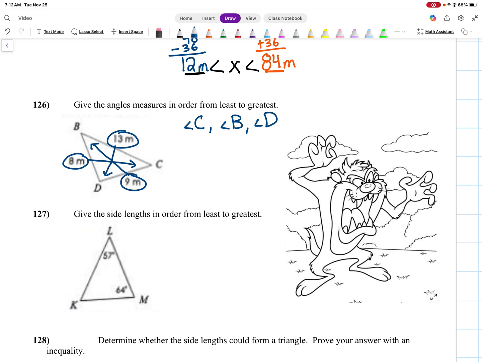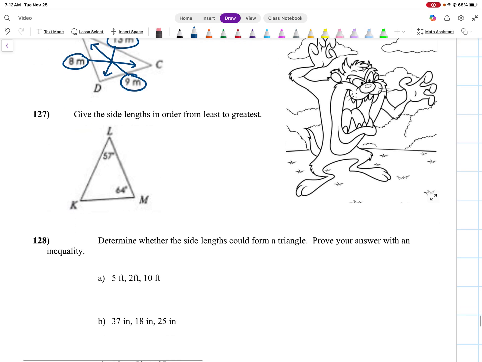All right, 127. Give the side lengths in order from least to greatest. Okay, so this time they give us angles. So first thing we've got to do, let's figure out what this angle is, right? We have 57 degrees here. This is 64 degrees here. So I'm going to do 180 minus 64 minus 57, which leaves me with this angle being 59 degrees.